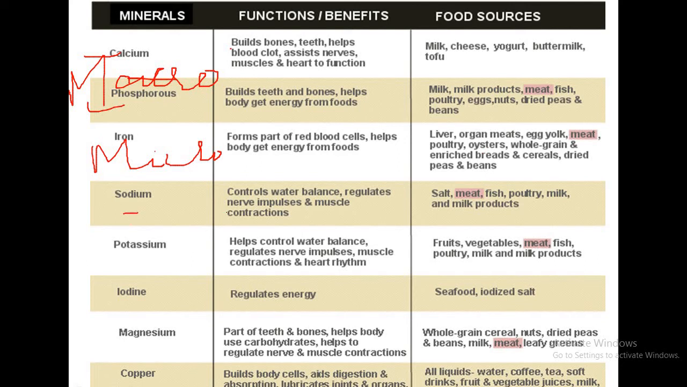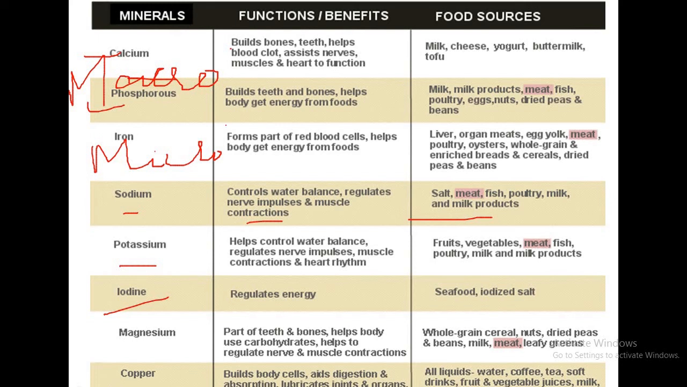Then sodium controls water balance of the body, regulates nerve impulses, and helps in muscle contraction. These are the food sources of sodium. Then potassium helps in water balance, regulates nerve impulse, muscle contraction and heart rhythm. Fruits, vegetables, fish, poultry, milk, all these are sources of potassium. Iodine regulates energy, and the sources are seafood and iodized salt.